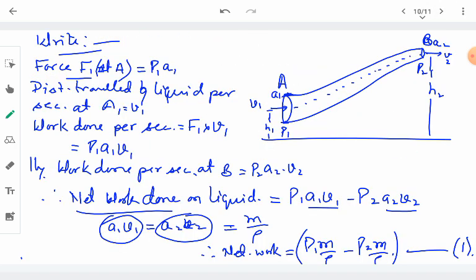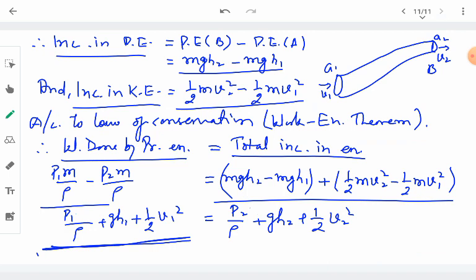So here we have the expression that the sum of the pressure energy, also called the pressure head, the potential energy and the kinetic energy will always be the same during the flow of the liquid.